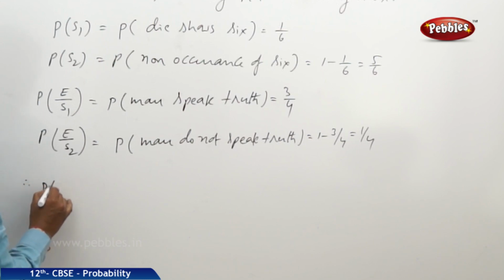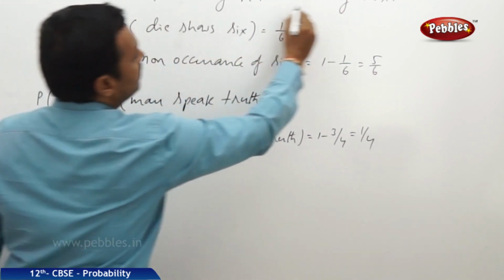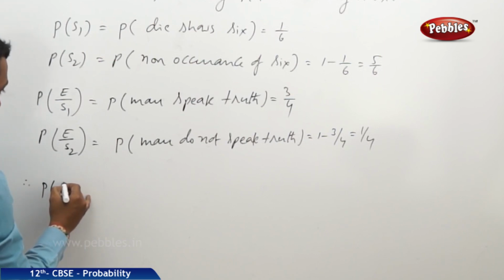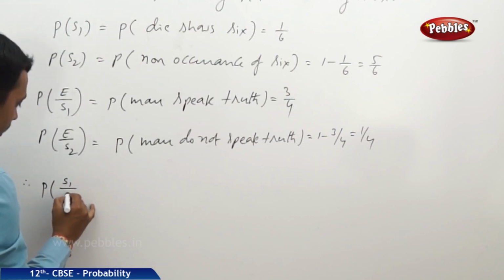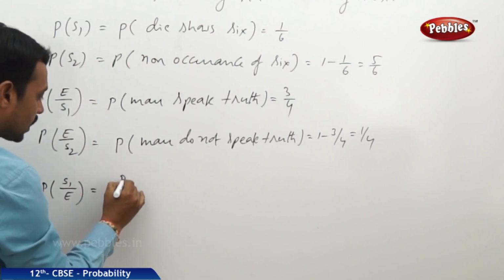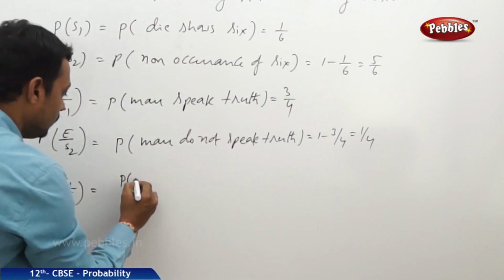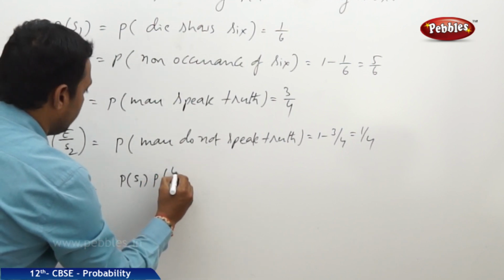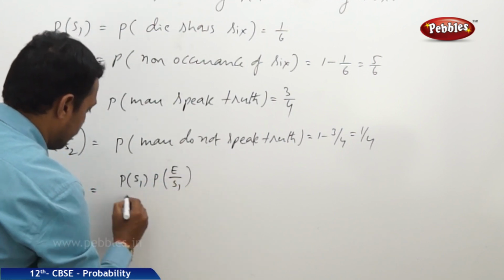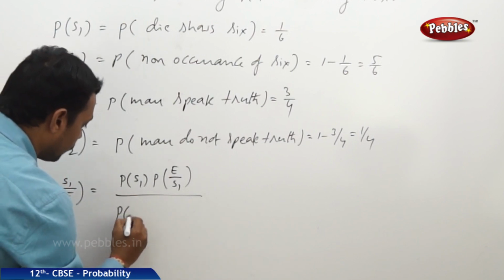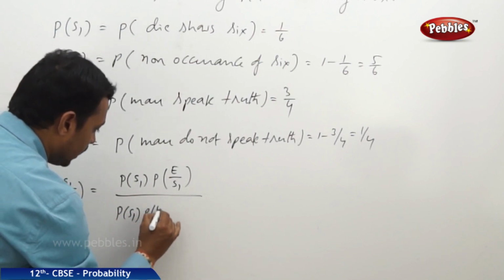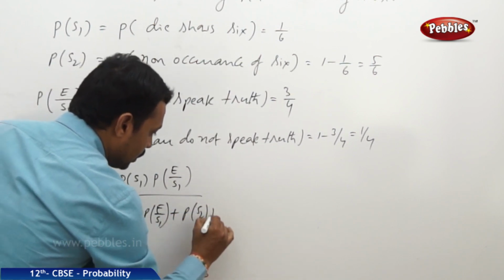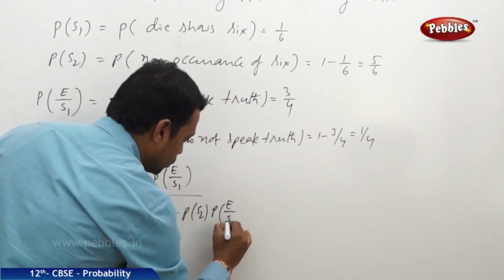Therefore, the probability that it was actually 6, meaning S1 by E, is equal to P of S1 into P of E by S1, divided by P of S1 into P of E by S1 plus P of S2 into P of E by S2.